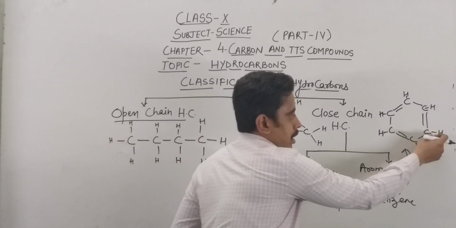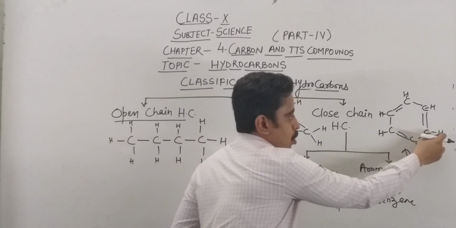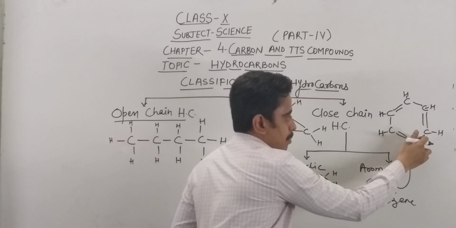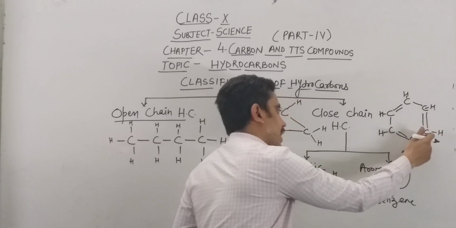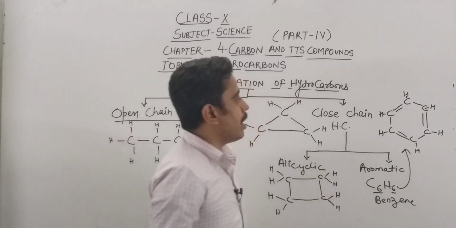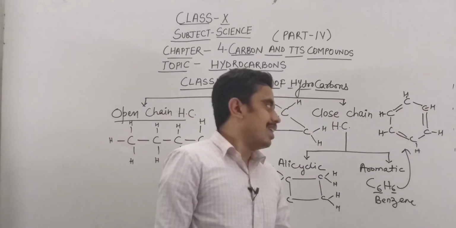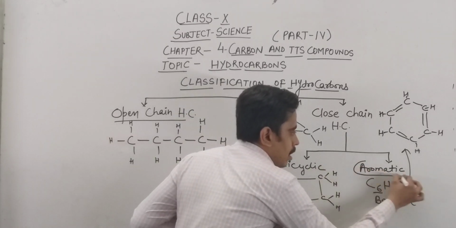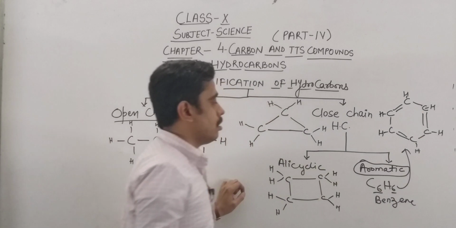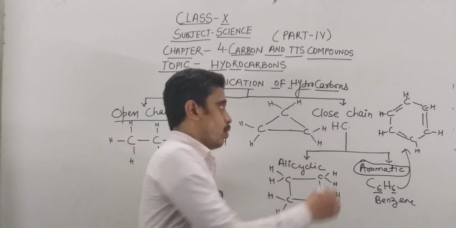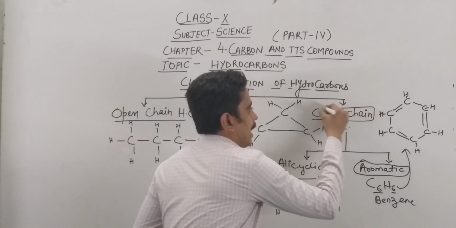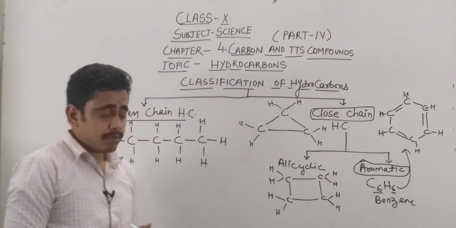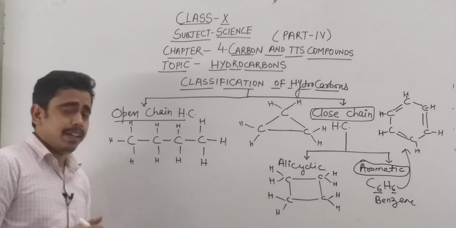Now you will see the valency of each carbon atom is completed. This carbon atom, see, one hydrogen atom, one bond, second bond, third and fourth bond. Similarly, for this carbon atom, this is the first bond, second, third, fourth. All four bonds of each carbon atom are completed. This structure is known as benzene, and only this example of aromatic closed chain hydrocarbon you have to learn. Otherwise, there is no need to learn anything further because it is not given in detail. We have to see this structure in detail.